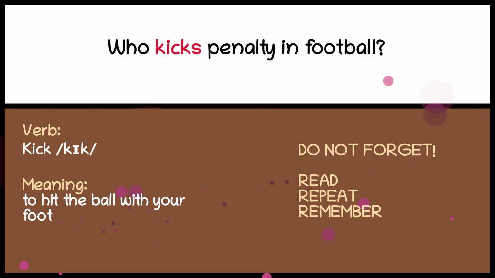Kick. To hit the ball with your foot. Who kicks penalty in football?